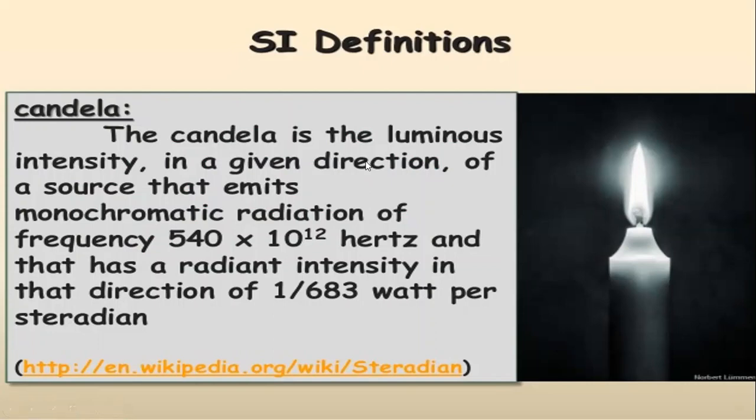So the definition for candela is the luminous intensity in a given direction of a source that emits monochromatic radiation of frequency 540 into 10 raised to 12 hertz and has a radiant intensity in that direction of 1 by 683 watt per steradian.